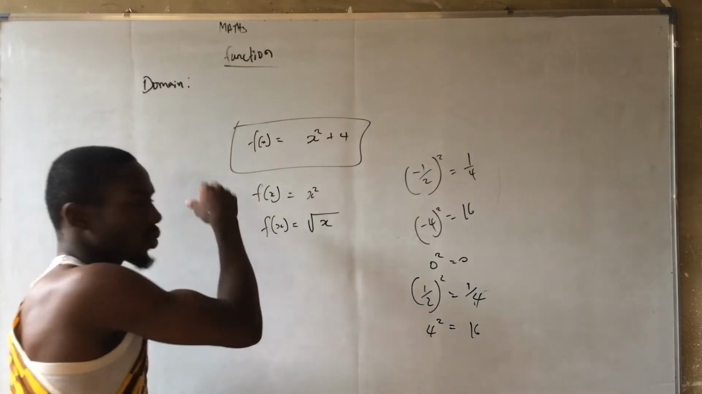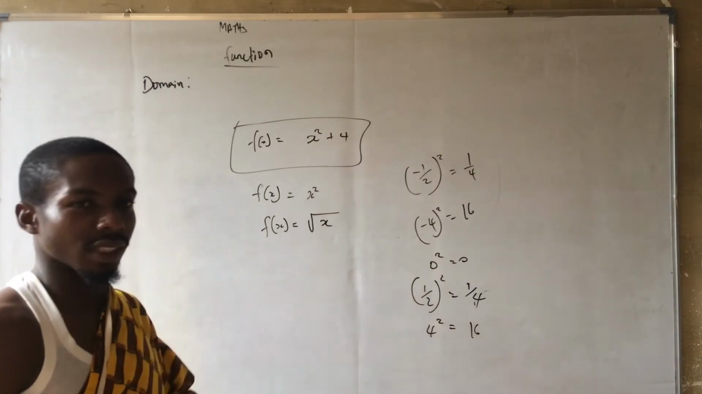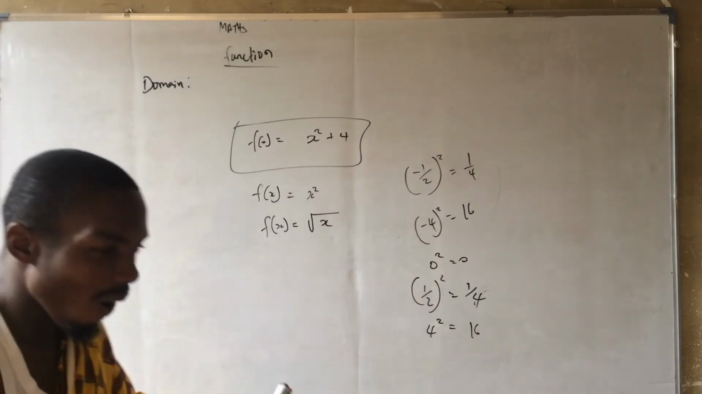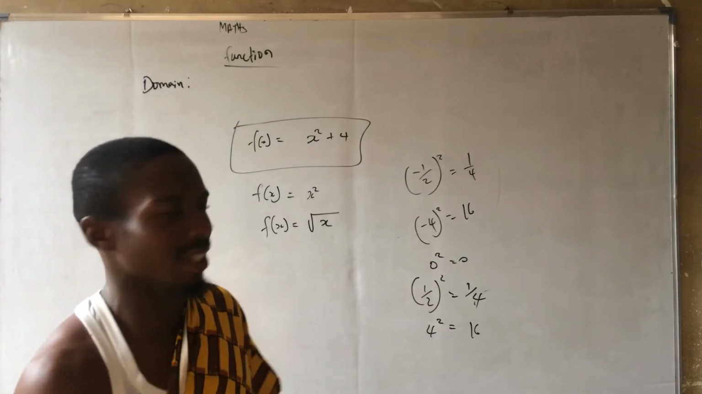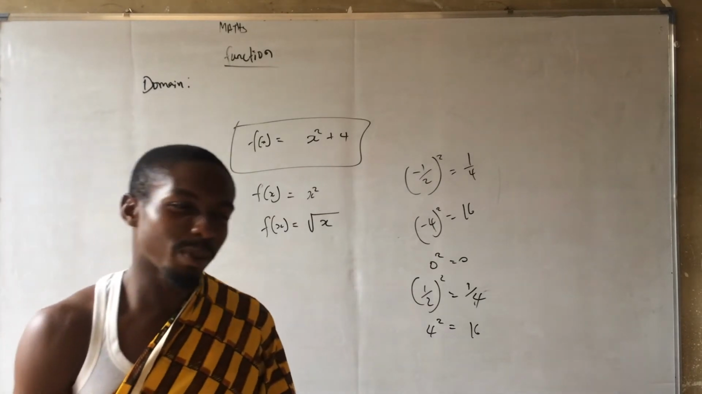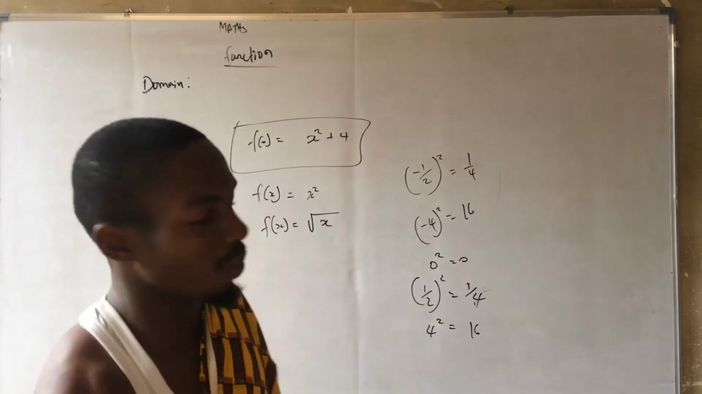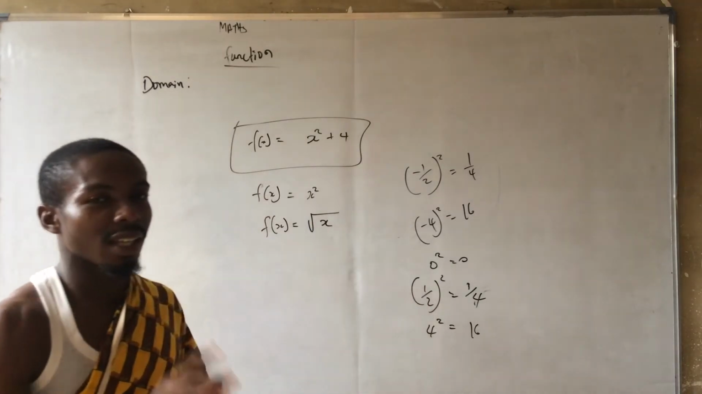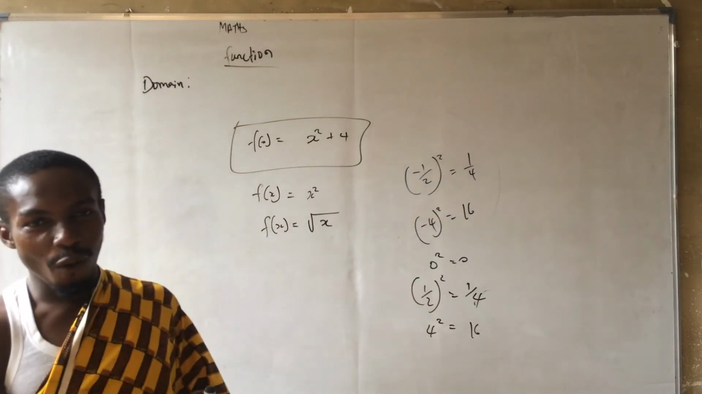Now let's go back to the square root one. What is the domain of this? If I say all real numbers, is it correct? Some people might say yes, it's correct. Some people might say no. Some people might say I don't know. Now the answer is that it is not going to be all real numbers.